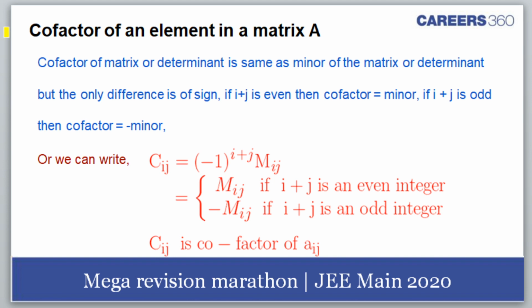So that is involutory. The cofactor of a matrix element is the minor with a sign; the determinant minor is not required here for JEE Mains. The only difference is the sign: if i plus j is even, the cofactor equals the minor, and if i plus j is odd, the cofactor is the negative of the minor. So we have this relation. I hope everybody is comfortable with cofactor and minor.